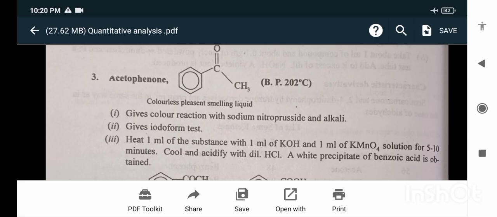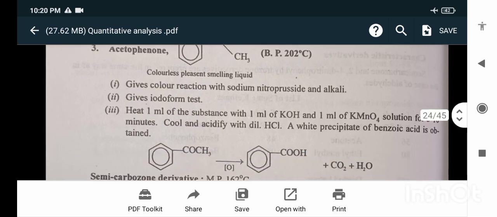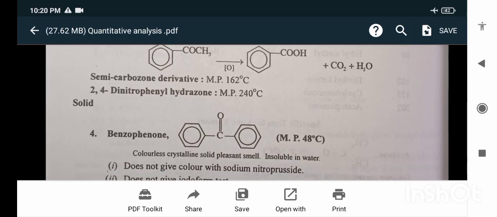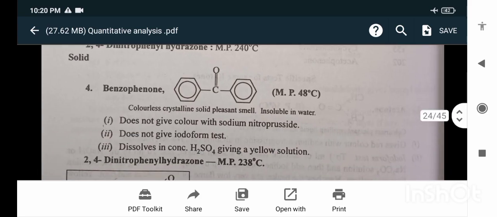Acetophenone: colorless, pleasant smelling liquid. Boiling point is 202 degrees Celsius. Gives color reactions with sodium nitroprusside and alkali. Gives the iodoform test. Heat 1 ml of the substance with 1 ml of KOH and 1 ml of KMnO4 solution for 5 to 10 minutes. Cool and acidify with dilute HCl; a white precipitate of benzoic acid is obtained. Semicarbazone derivative melting point is 162 degrees Celsius. 2,4-dinitrophenylhydrazone melting point is 240 degrees Celsius.